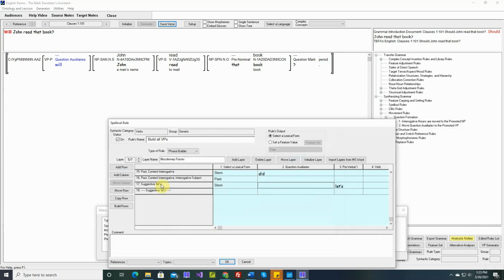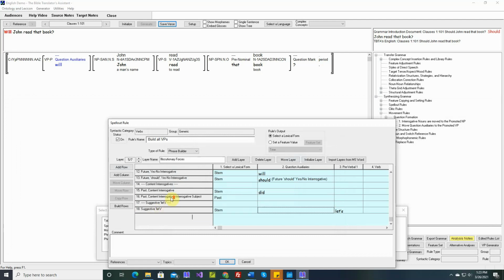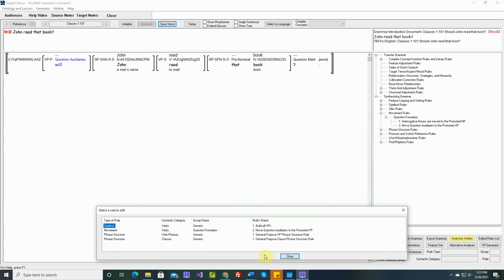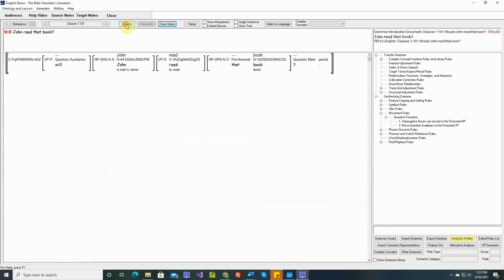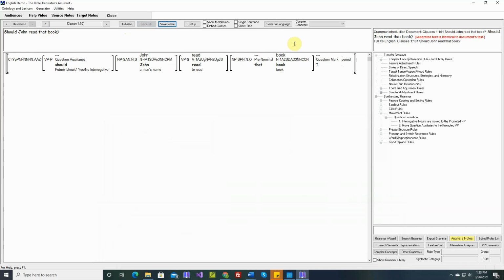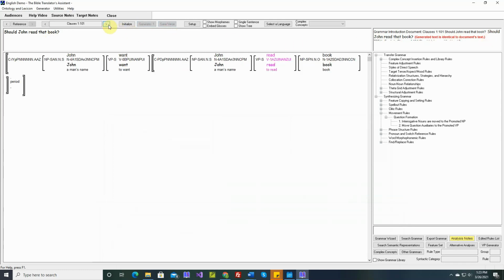And let's move this row down below. Okay, so now this is more organized. Let's keep this. Should John read that book? Generated text is identical. Let's save it. Does John want to read that book?